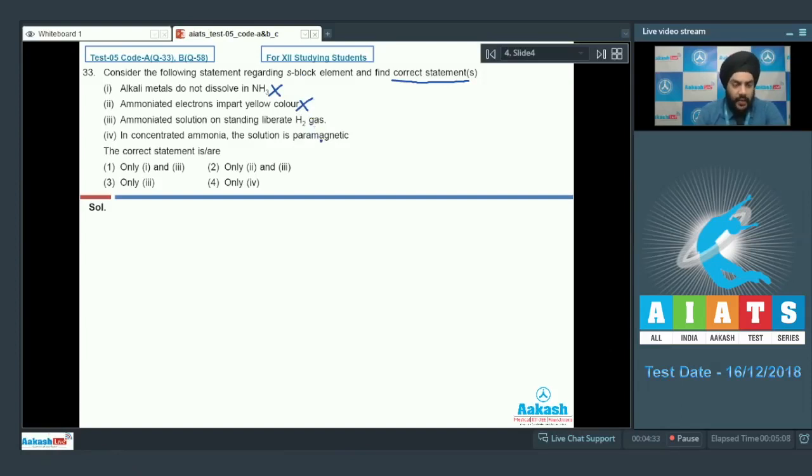Let us look at the third statement now. Ammoniated solution on standing liberates H2 gas. This statement is correct, students. When the ammoniated solution is allowed to stand, the ammonia present inside the solution gets reduced to form amide ions and H2 gas is liberated. So we can have the reaction as NH3 plus electron giving us NH2 minus plus H2. We can also balance this reaction.